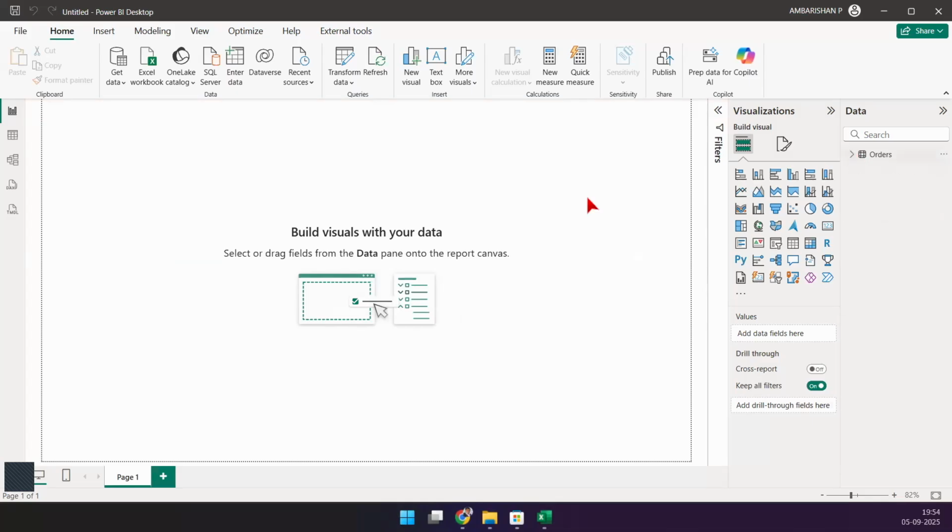Good. Now let's do the same thing with the other sheets. I'll show you what discrepancy comes up so that you understand.